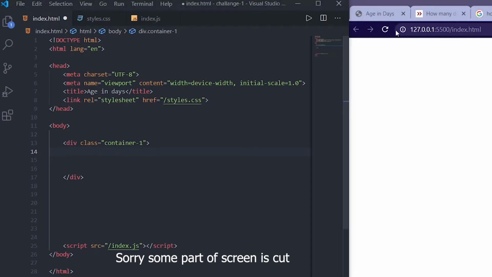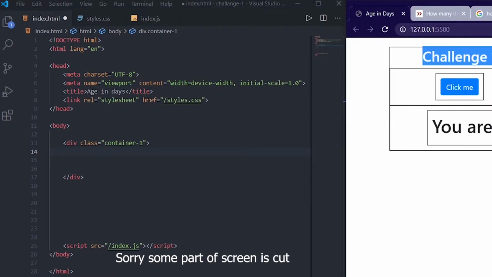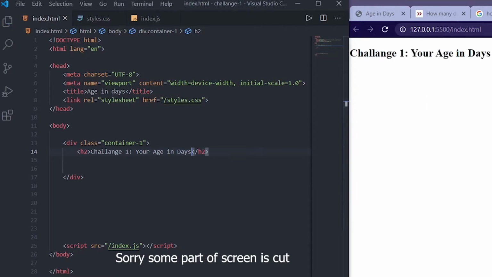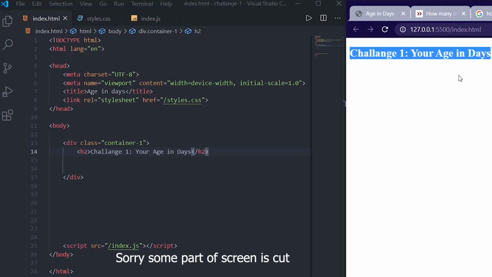In the container one we have this heading, right? Challenge one, your age in days. So I will make an h2 tag here, which is a normal heading tag, and I will write Challenge 1: Your Age in Days. And now we got this heading.